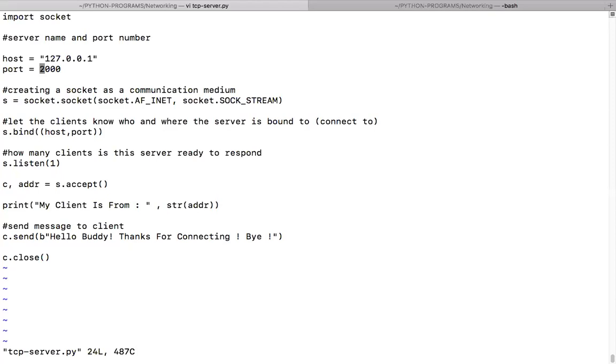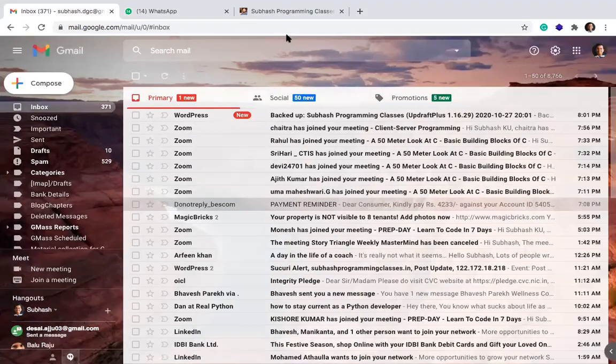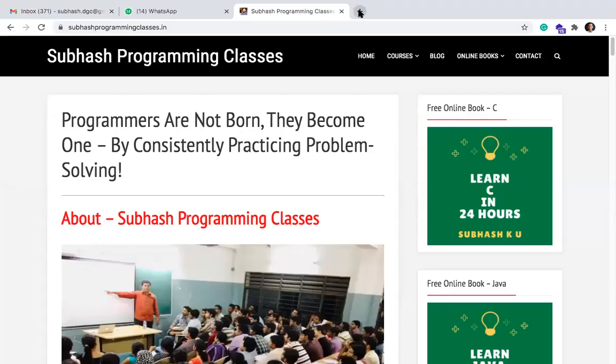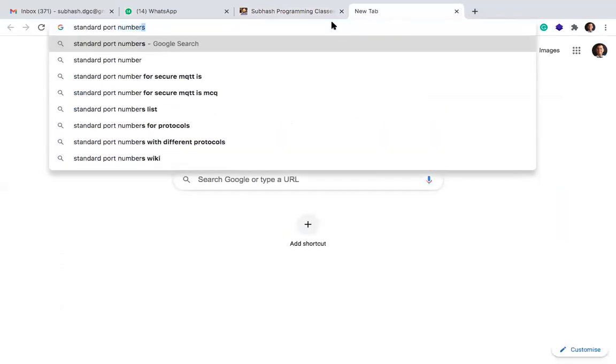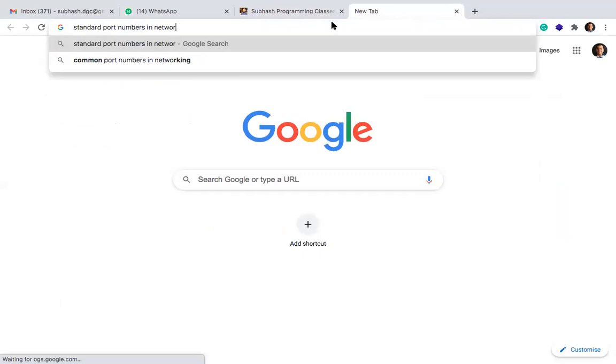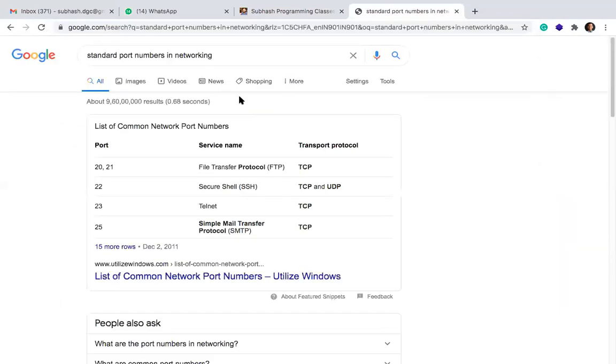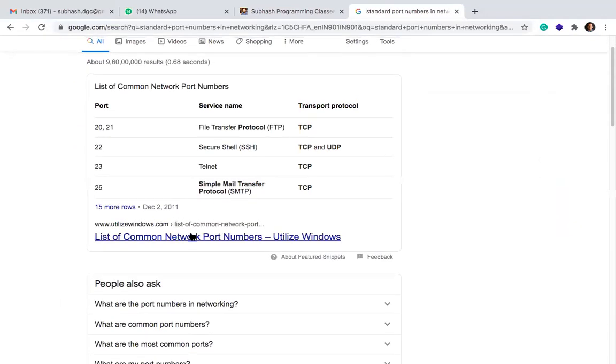Can I use port number 80? No idea, sir. I think we can. I believe we can. I'm not sure. Let us just see this. Okay, what are the standard port numbers in networking?